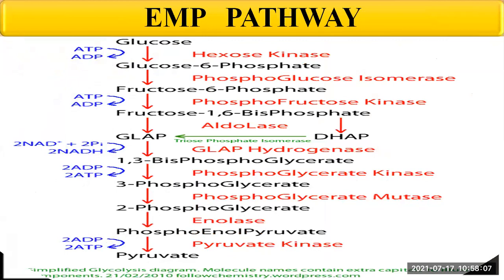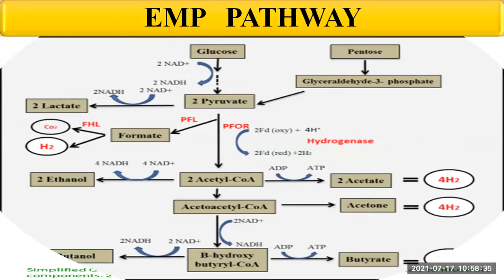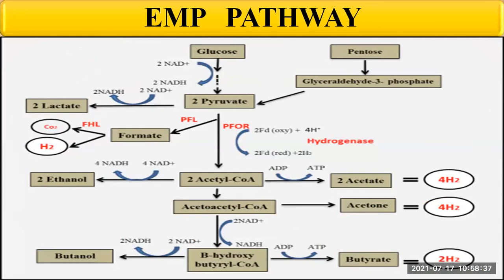So in the EMP pathway, what we have learned is that glycolysis is a metabolic pathway that does not require oxygen. In most organisms, glycolysis occurs in the liquid part of the cells, that is the cytosol. The most common type of glycolysis is the EMP pathway. For this purpose, the scientists performed the experiment on muscles.